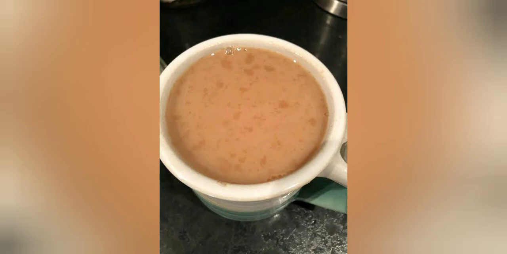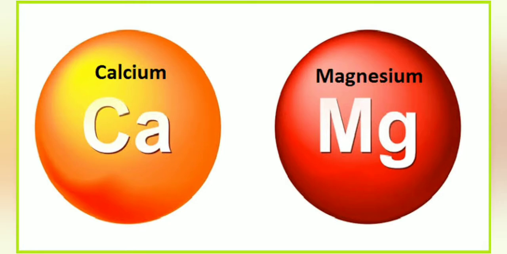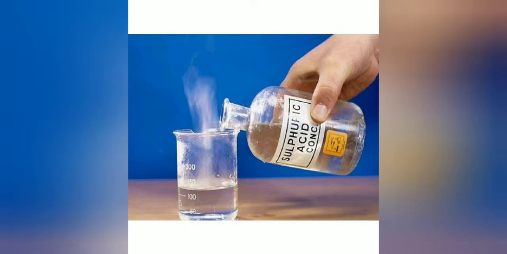This milk skin mainly consists of calcium and magnesium sulfate. Sulfate is the salt form of sulfuric acid. Sulfuric acid is a colorless mineral acid which is mainly used as a fertilizer in agricultural processes and also in chemical manufacture, explosive manufacture, and drug manufacture.